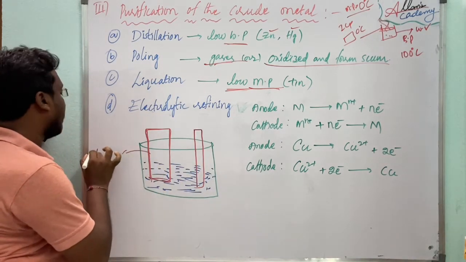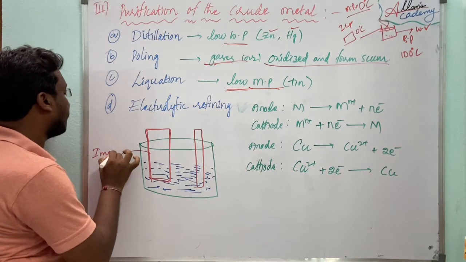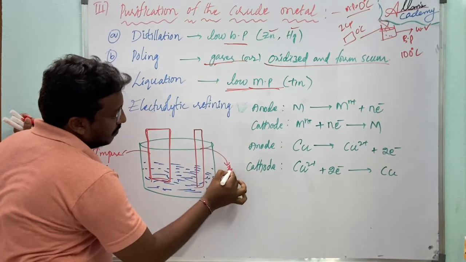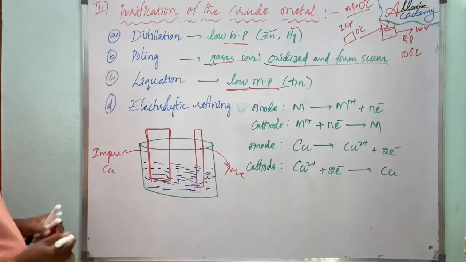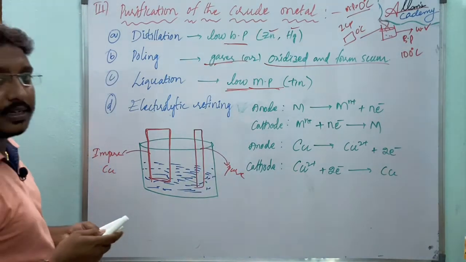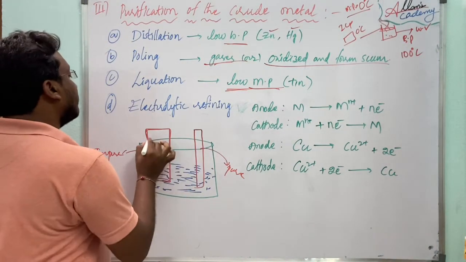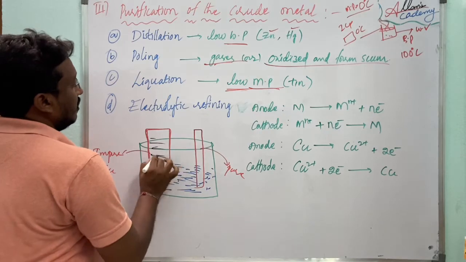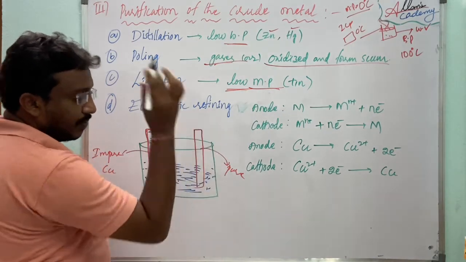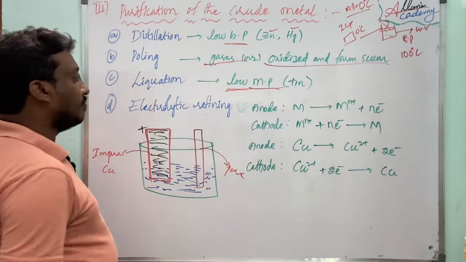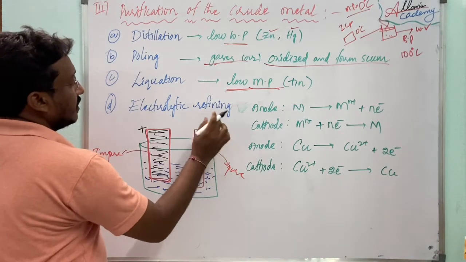This is the impure copper. This is the pure copper. This is impure, and this is completely pure. It is positive and it is negative in charge.